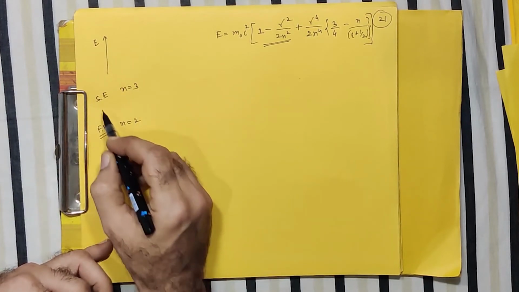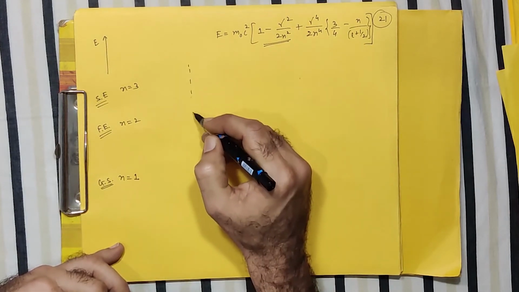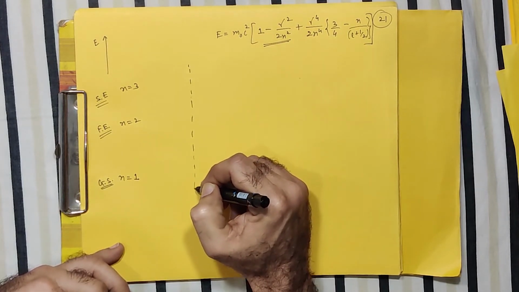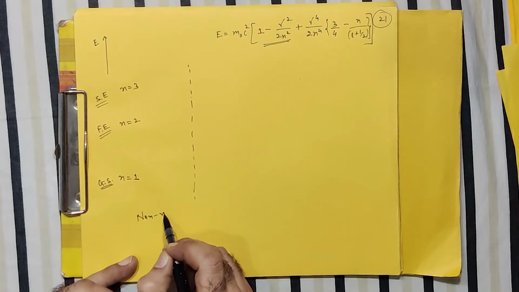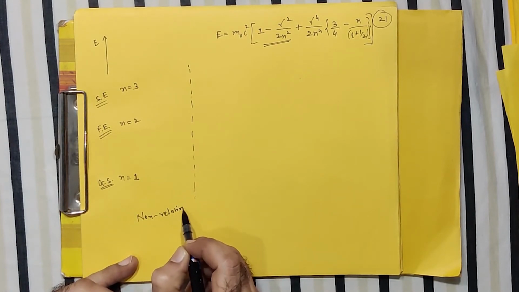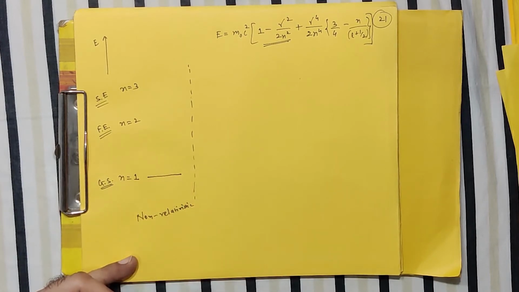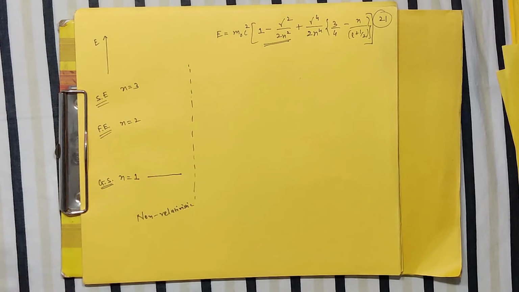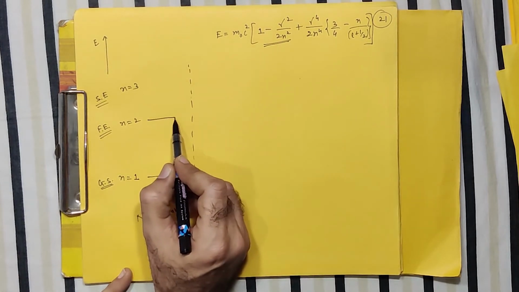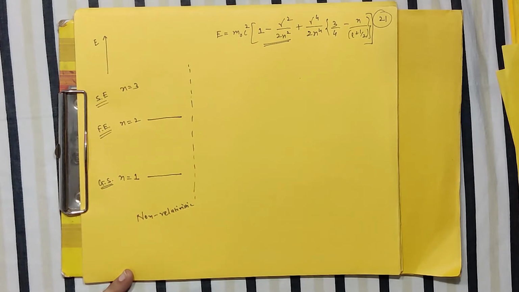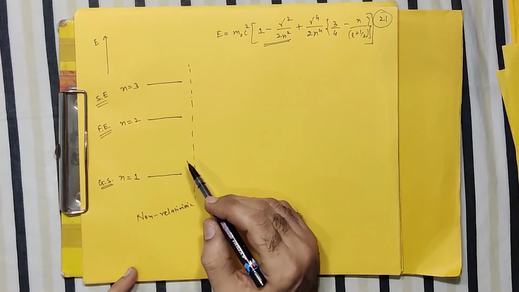So corresponding to this, if I draw the energy level diagram in the case of the non-relativistic derivation, then this gives me some particular value for the ground state energy. When I go to the first excited state, it will give some energy level like this, and the third like this.